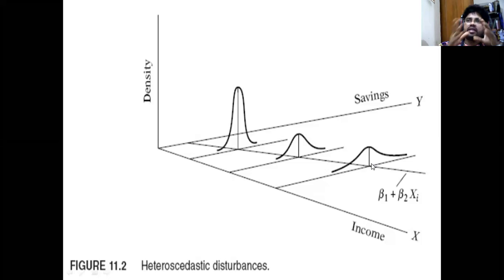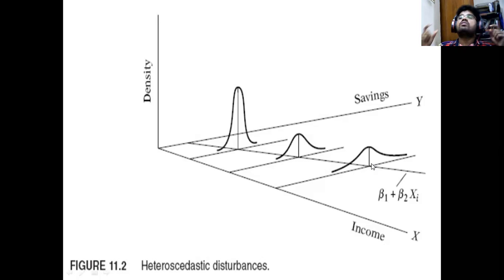In another example, if the first observation gives error value three, the second gives one, and the third gives five, so 2, 1, 5, which is very different. You're not getting equal disturbance values, so the variance of the error term would not be constant. We can observe this by looking at these diagrams.